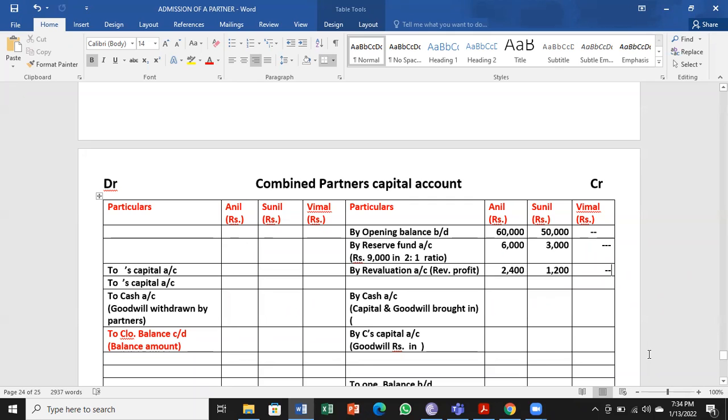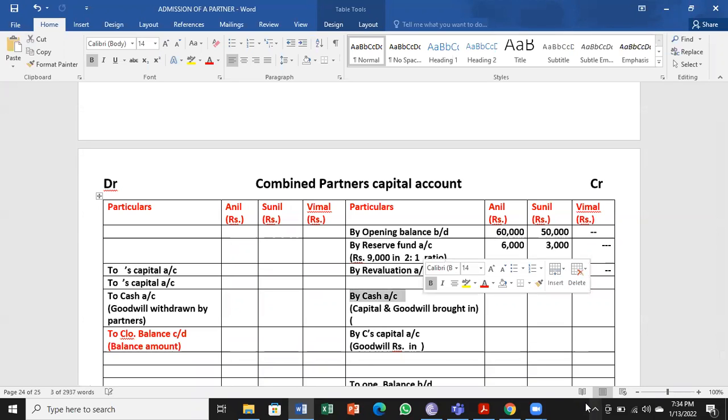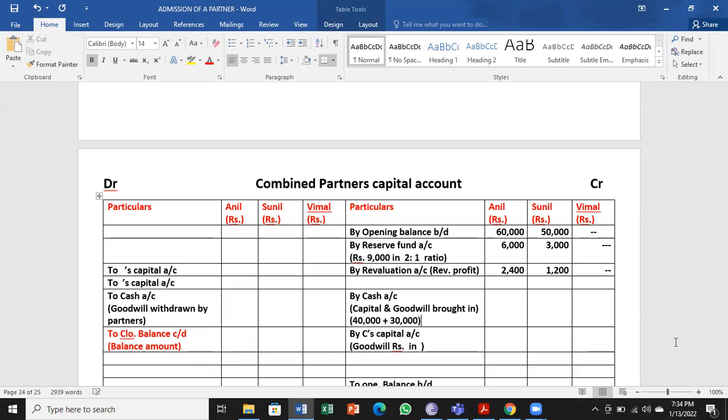So after that revaluation account, next we have to go for the next entry by cash account. Vimal is bringing in capital and goodwill. So capital account 40, goodwill account 30. So Vimal is bringing in cash 70,000.